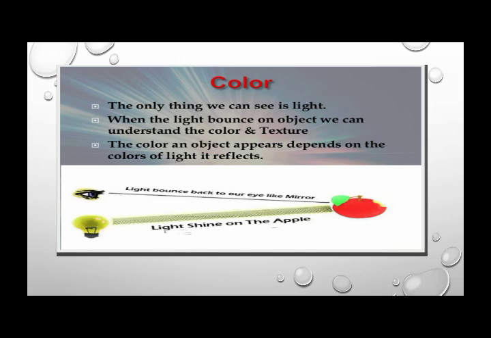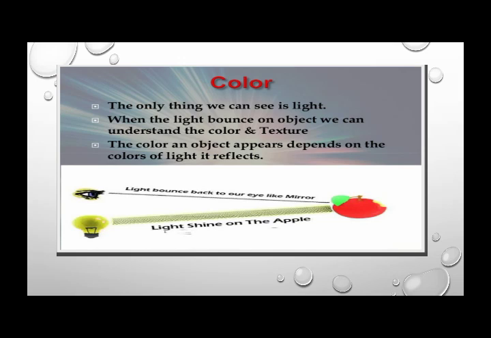As we see the trees in green color, why are they green? Because the leaves are absorbing all of the colors of the light but reflecting only green. So when they reflect that green color, we are able to see those leaves or the trees in green color.